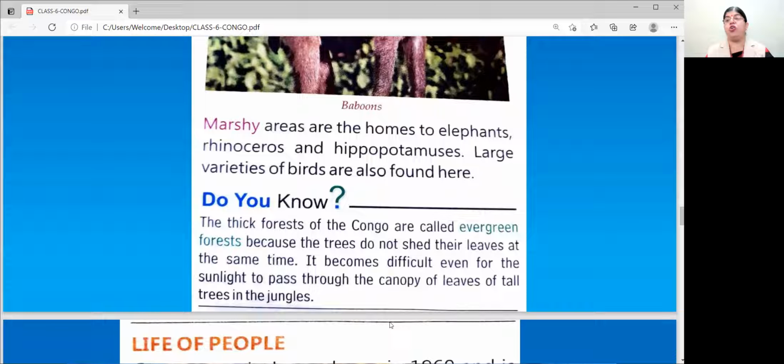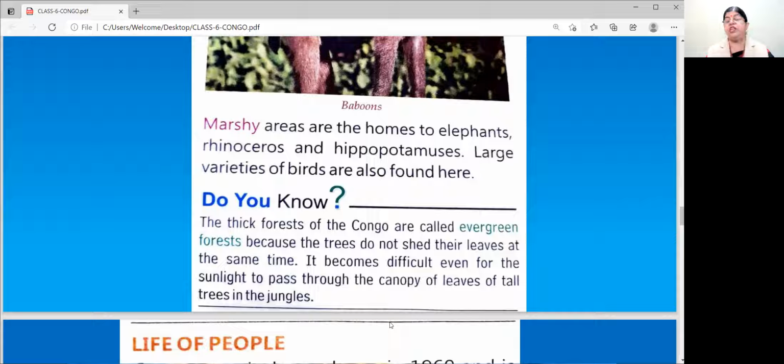At the same time, they all are not shedding their leaves. See, in some regions, shedding of trees takes place at a particular time. When shedding of leaves is taking place at a particular time, it means all the trees are shedding their leaves, and trees are without leaves. But here, they do not shed their leaves at the same time. All are having different times for shedding their leaves.